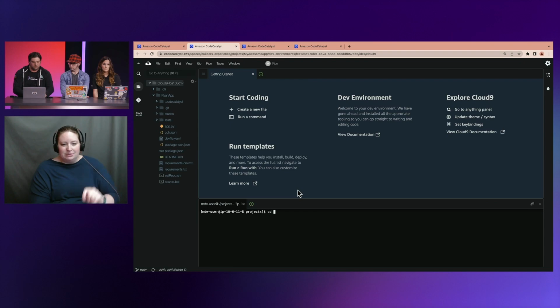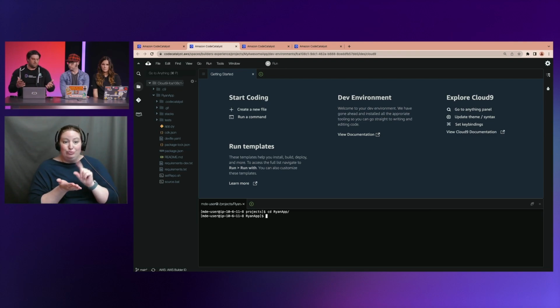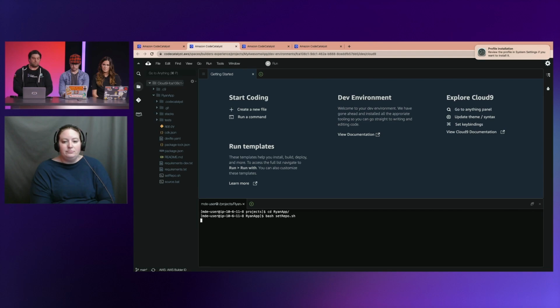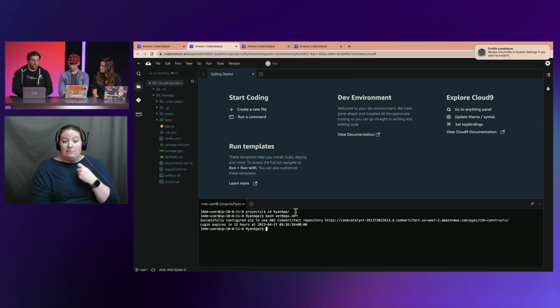So we'll go into my... and this is another thing that we can do with blueprints. While the CDK CLI provides certain functionality, stuff like connecting to a code artifact store or setting up pip is kind of outside the scope of CDK. So within the blueprint, we have the ability to provide these helper utilities or build scripts to help set that up for you. So that's what I'm going to do here. And you can see here that now I'm successfully connected to the code artifact store.